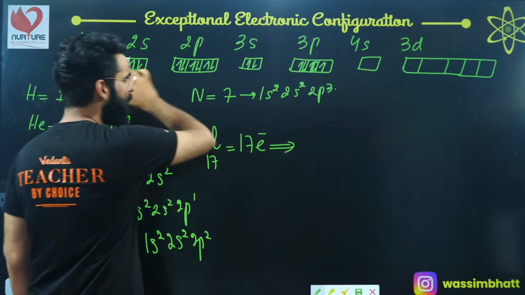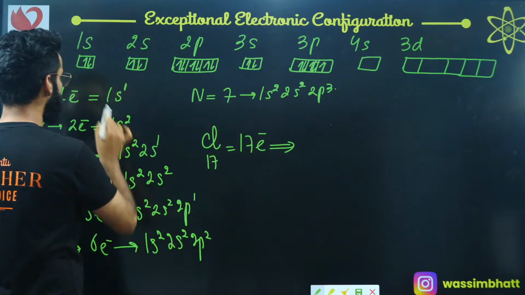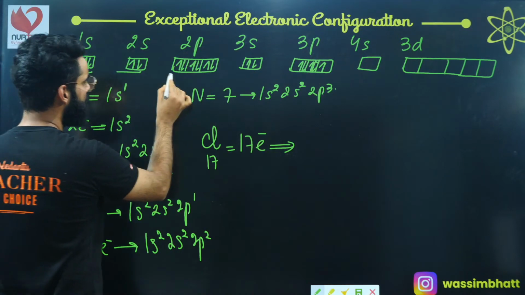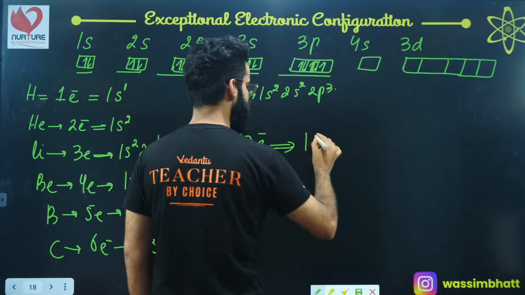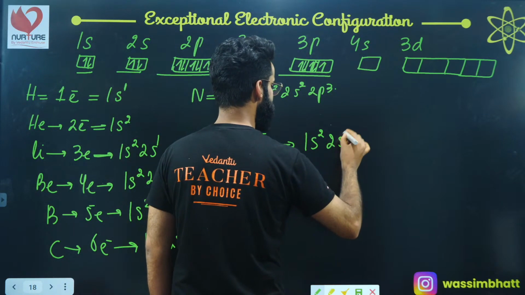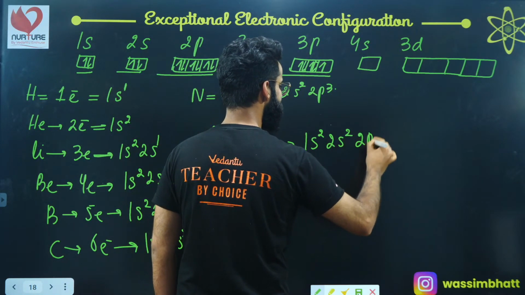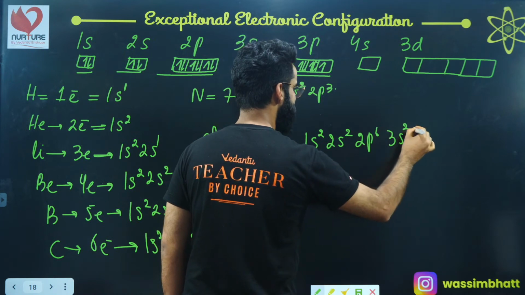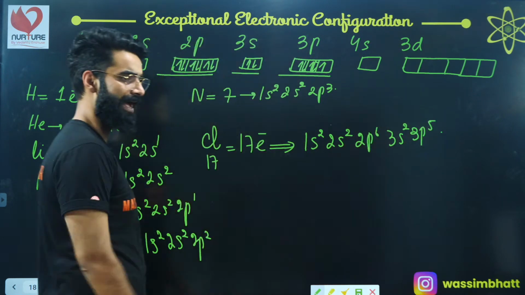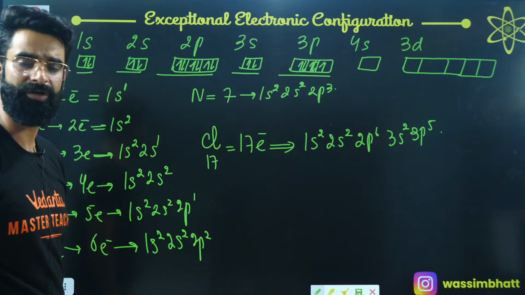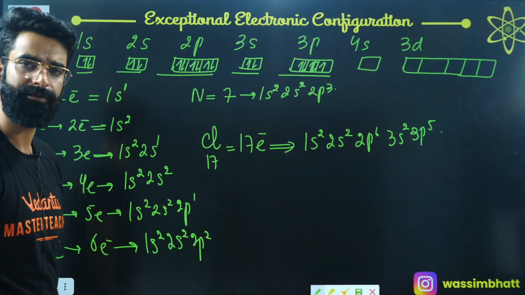See, I have accommodated the 17 electrons in these orbitals: 2 over here, 4, 4 plus 6, 10, 10 plus 2, 12, 12 plus 5, 17, right? So its configuration becomes 1s2, then you write 2s2, then 2p6, then 3s2, and then you write 3p5. This is the electronic configuration of chlorine, as simple as that, right? I'm sure it's clear to everyone, right people?